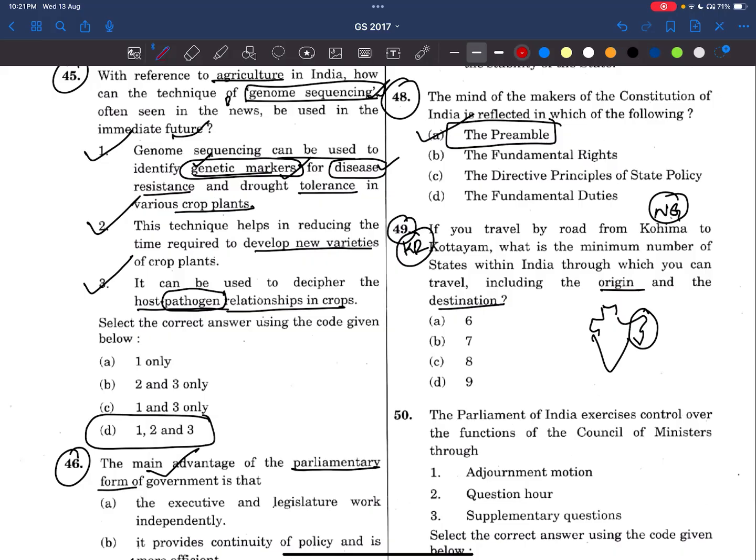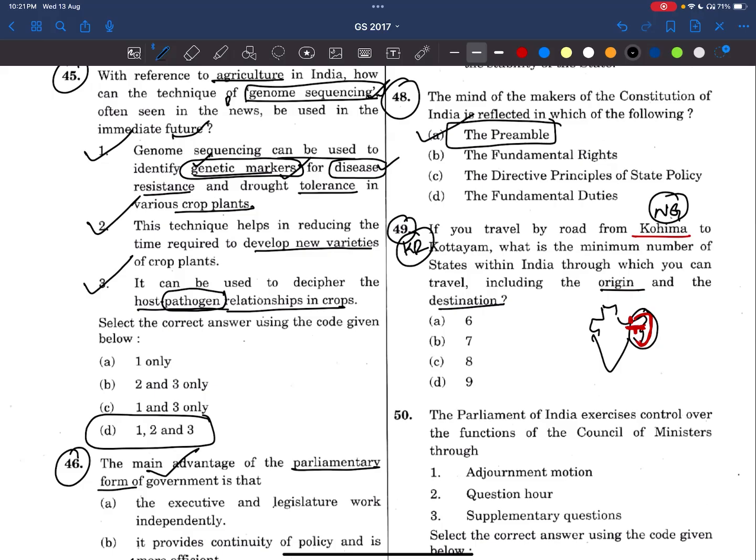Okay. See, every Northeast state is connected with Assam. Okay, please remember this. Of course, Sikkim is not connected with Assam. It is connected with West Bengal. All the other 7 states are there, including Assam. If you remove Assam, there will be 6 states, right? All the 6 states will be connected with Assam directly. So next time it may ask about Manipur, Arunachal Pradesh, Tripura, Mizoram, right? Directly, you remember that it is connected with Assam.